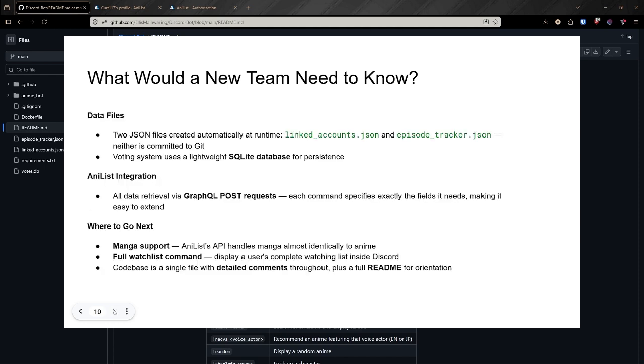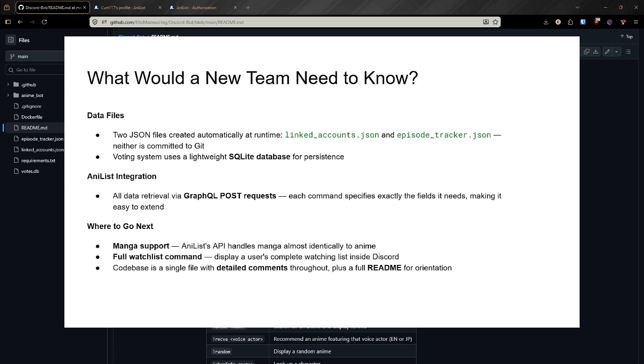Two JSON files are created automatically at runtime, which are linked_accounts.json for user AniList links and tokens, and episode_tracker.json for episode state snapshots. Neither file is committed to Git, so a new developer will see them appear locally the first time the bot runs. The voting system uses a lightweight SQLite database for persistence.